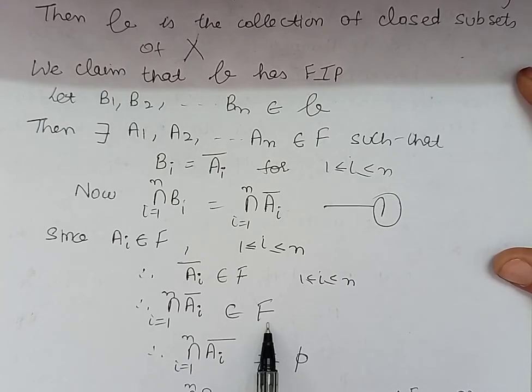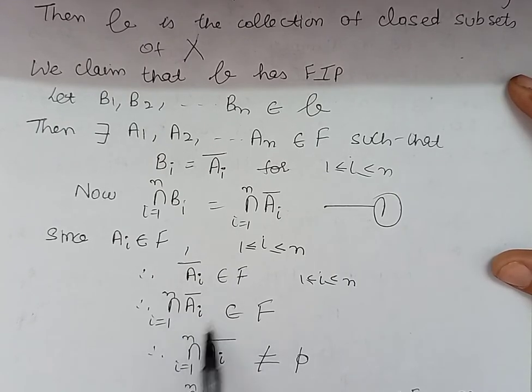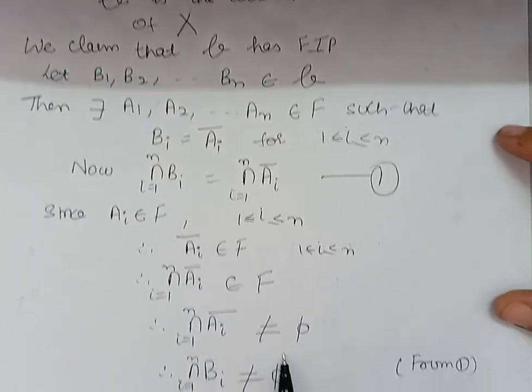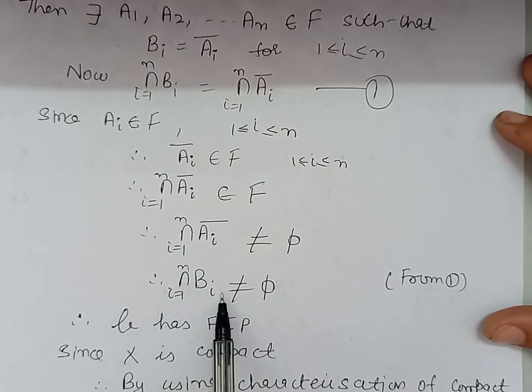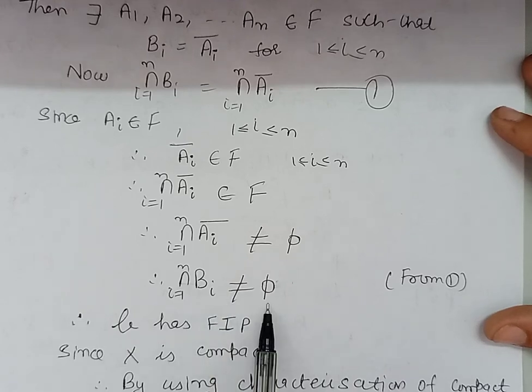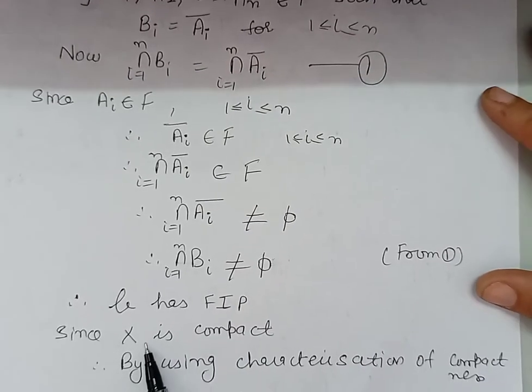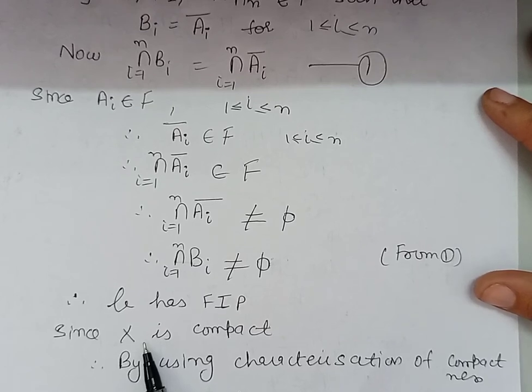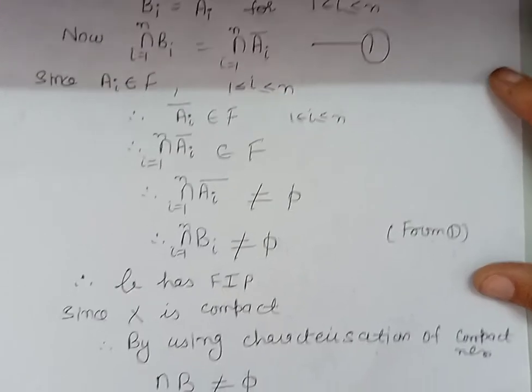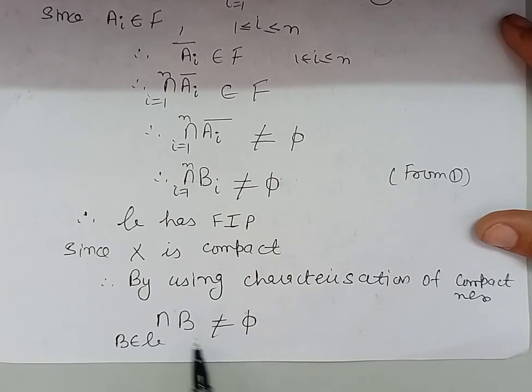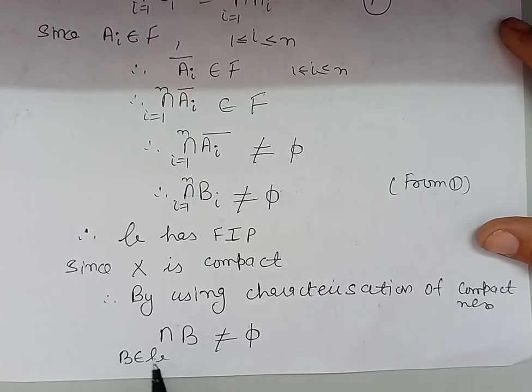And because we know that phi does not belong to any filter, this intersection is non-empty. So we can say that the intersection of Bi, i varies from 1 to n, is not equal to phi. So this proves that the family B has the finite intersection property. Now, because X is compact, by using the characterization of compactness, we can say that the intersection of members of this family will be non-empty. So the intersection of B, where B belongs to the family B, is non-empty.